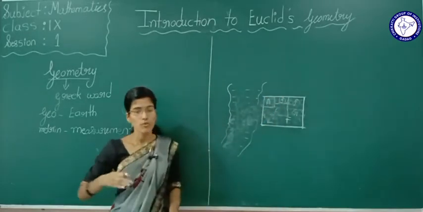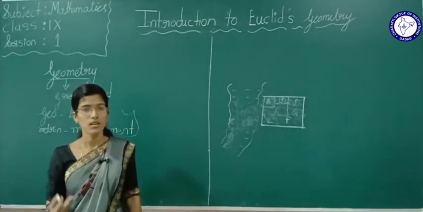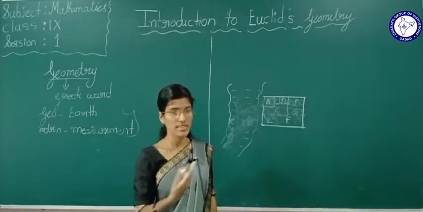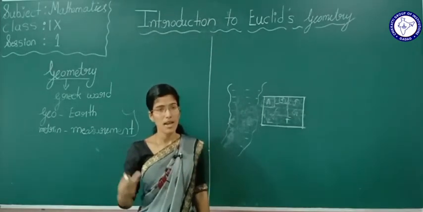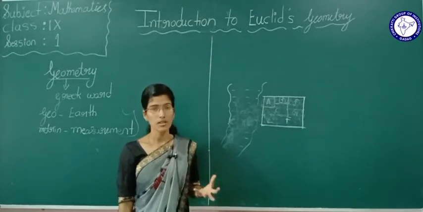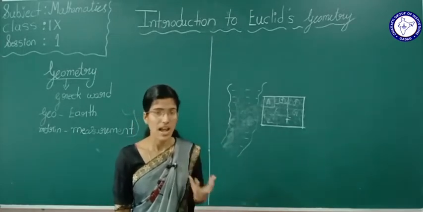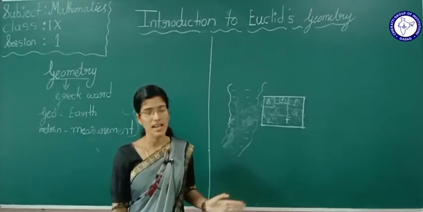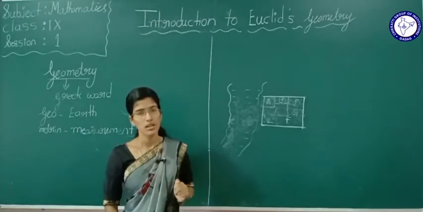Yes or no? From that time, geometry developed. I just gave an example. From ancient times, when problems like this occurred, people tried to find the area of simple things, and like this geometry developed.